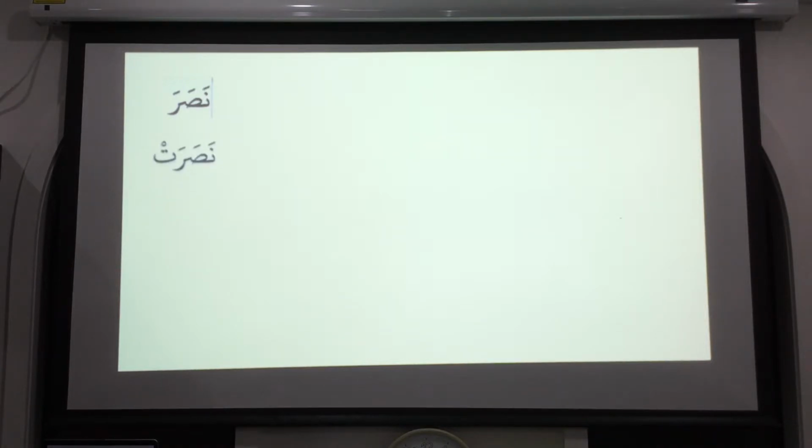So nasara means he helped. Now look at this word, nasarat. We just add a sukun with a ta. It means she helped. Just adding a ta. No alif, but fatha with a ta sukun. Nasarat means she helped.